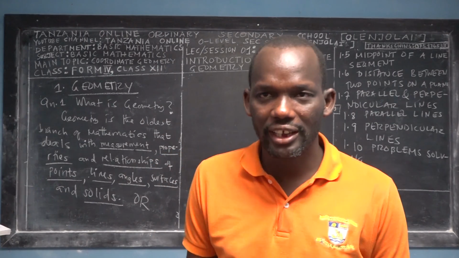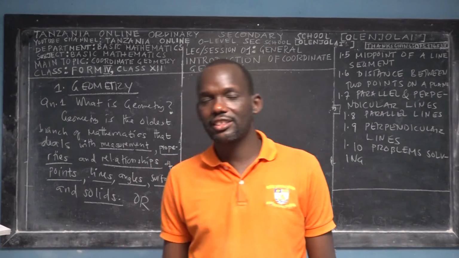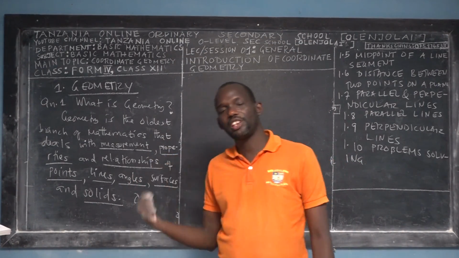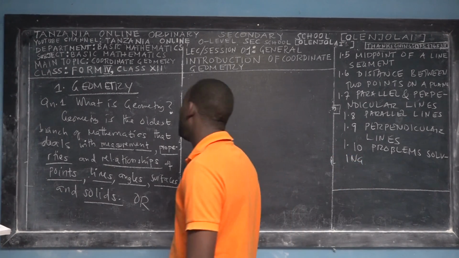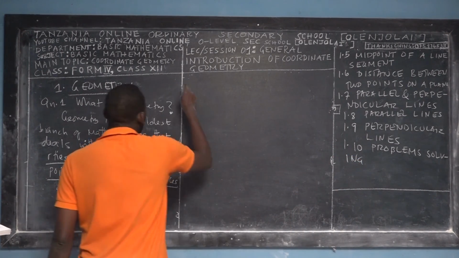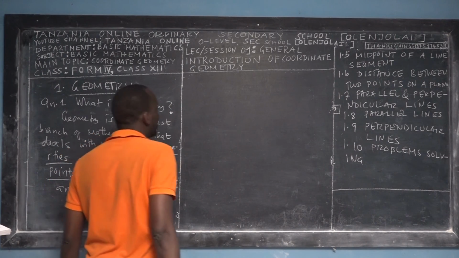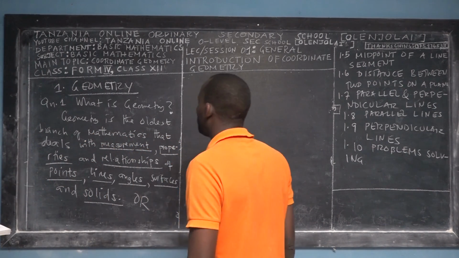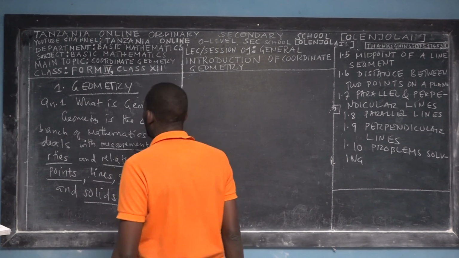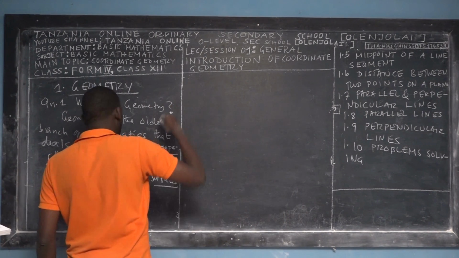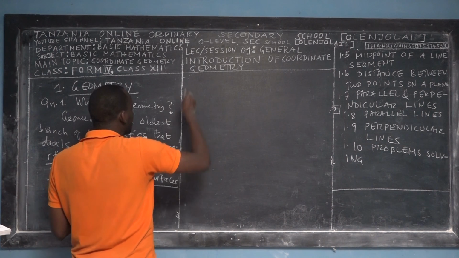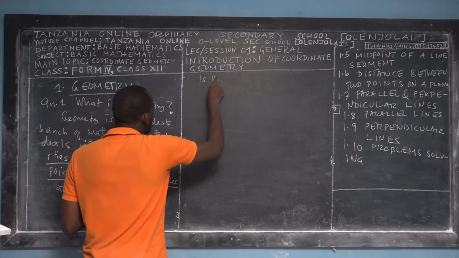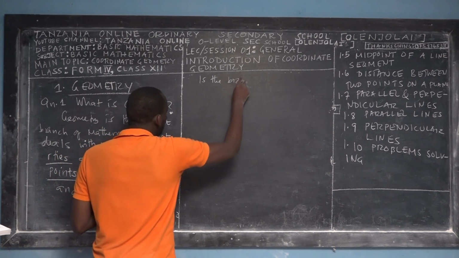It's the oldest. It began with Euclidean geometry, the Egyptians and Babylonians. Those are what we call the earliest geometry, because a person who studies geometry is called a geometer. So here again, I found a second definition, which states that geometry is a branch.